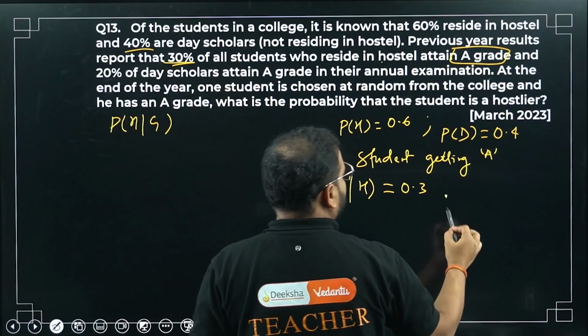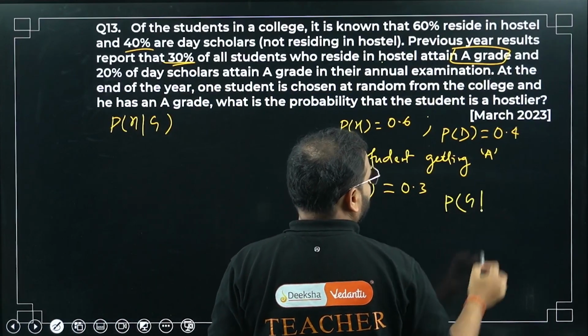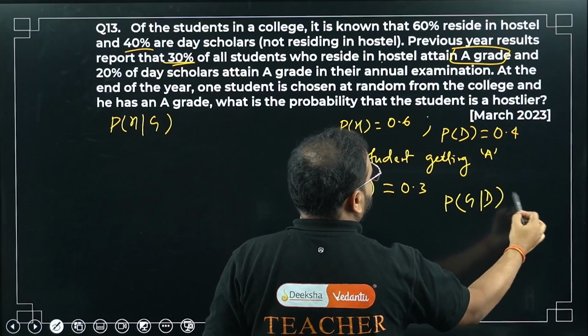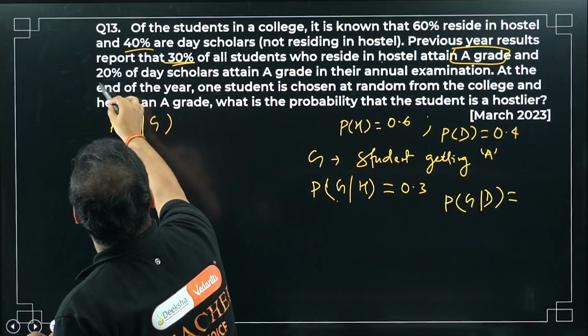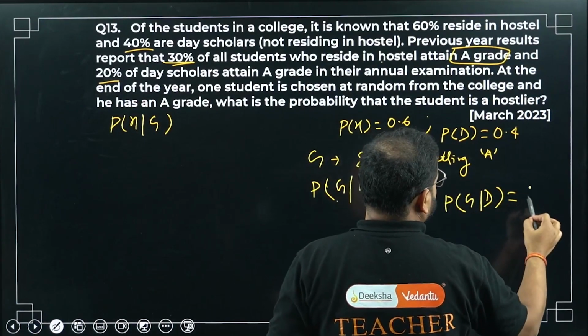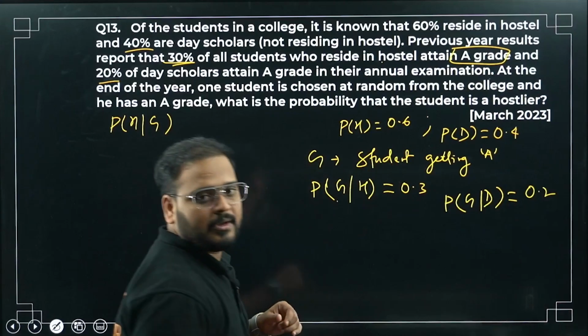Same way, probability of somebody getting grade A and from the day scholars category is 20%, so 0.2. Is it clear?